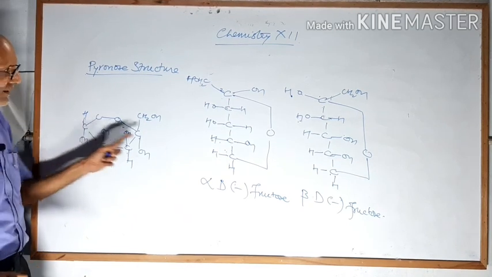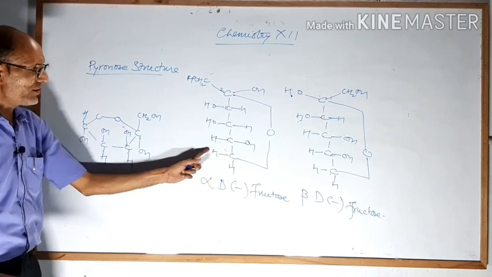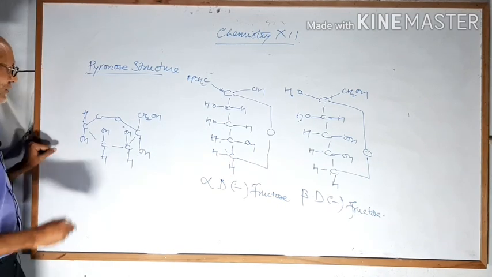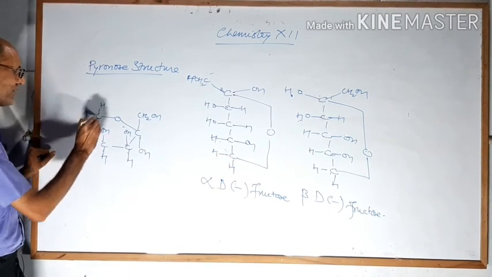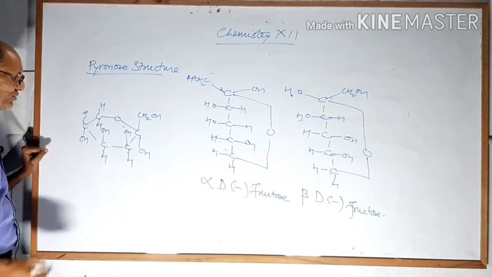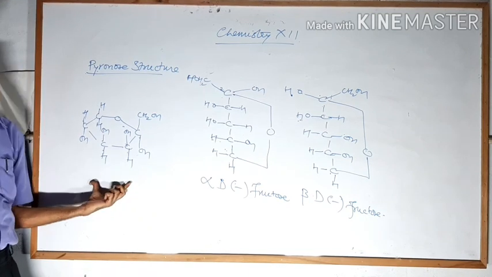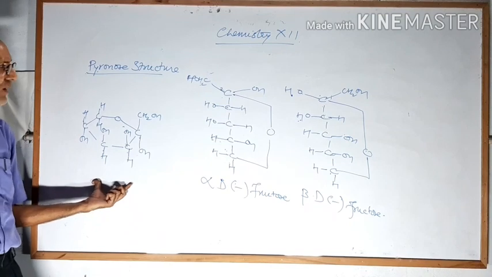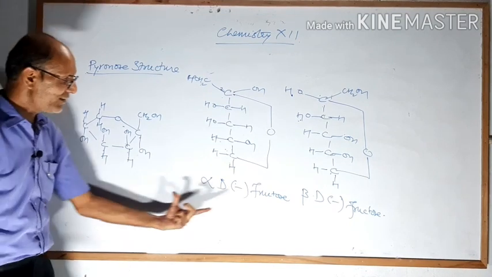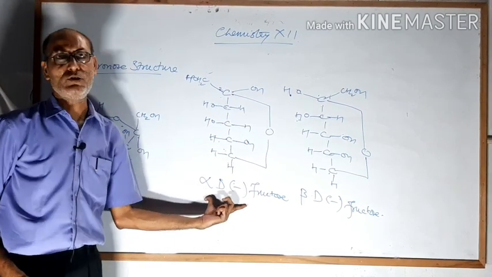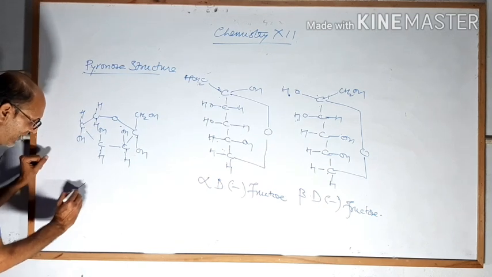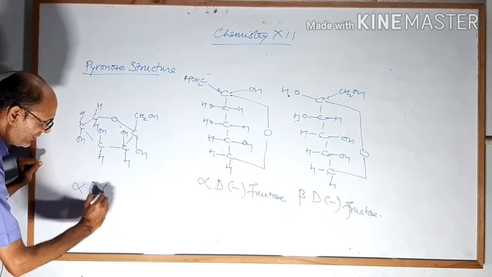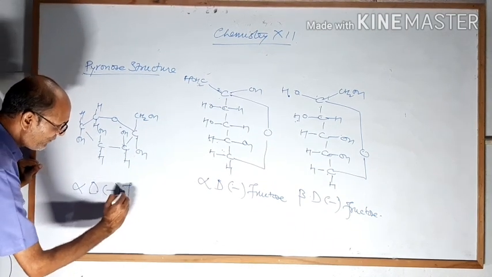Carbon number 6, this is carbon number 6, there are only 2 H here. So you write H upside and H bottom side. So what will be the name of this compound? This is the Haworth projection formula, and we have drawn it by seeing this alpha D minus fructose. So it will be called alpha D minus fructopyranose.